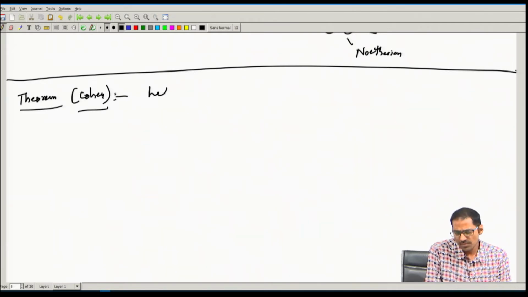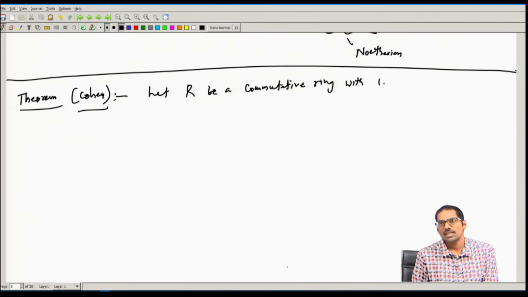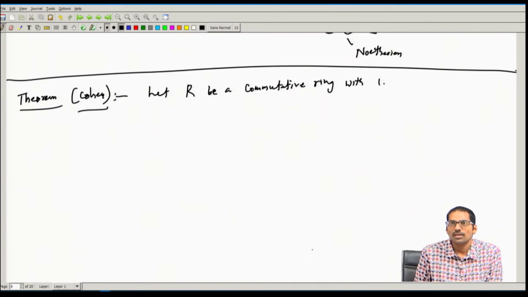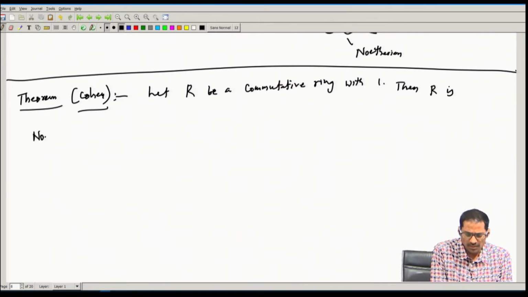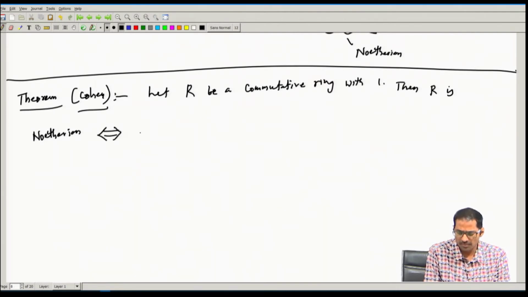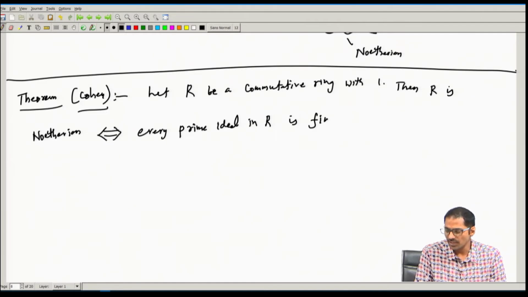So, now let me prove the theorem of Cohen. Let R be a commutative ring with unity. Then what this theorem says is that R is a Noetherian ring if and only if every prime ideal in R is finitely generated.